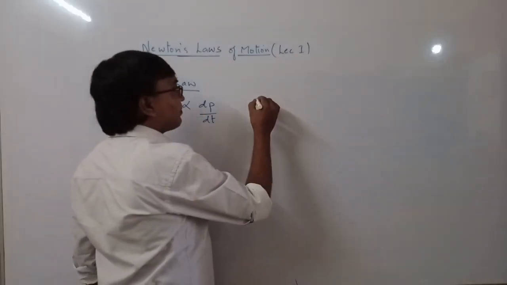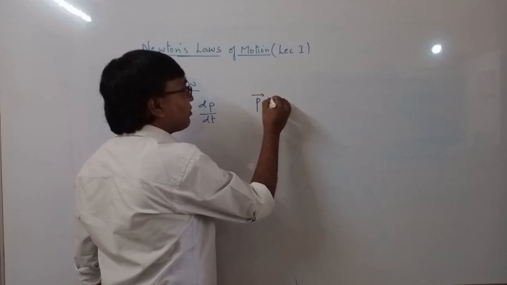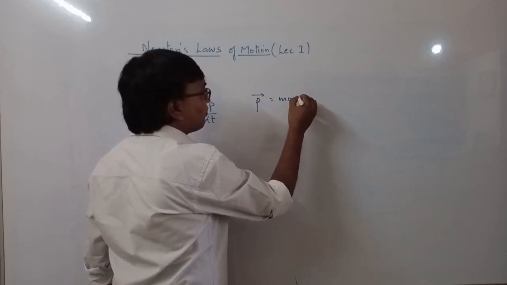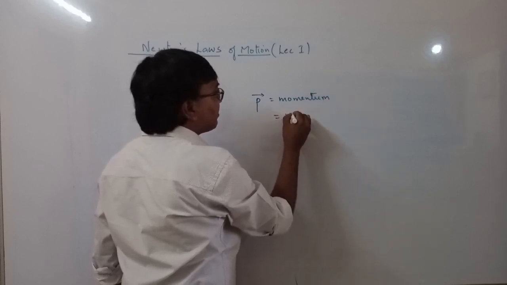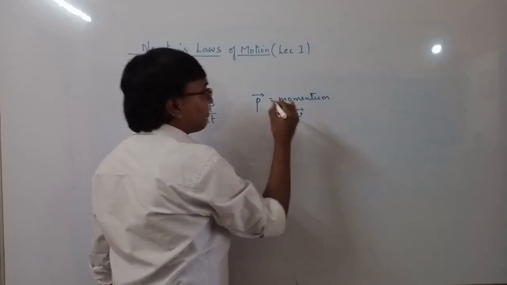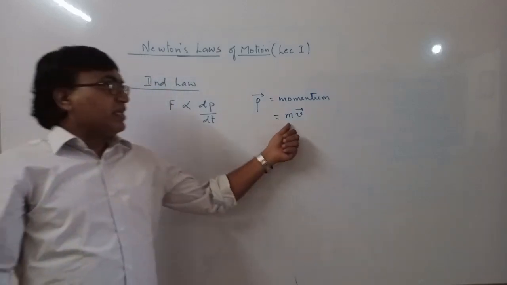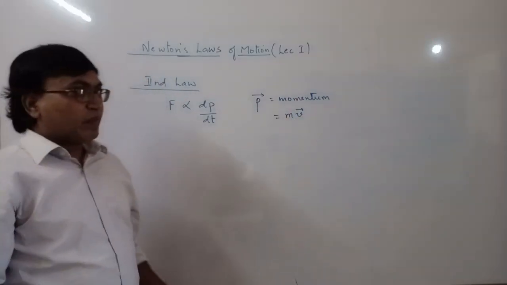Momentum, here P, is a vector quantity. It is defined as mass times velocity.